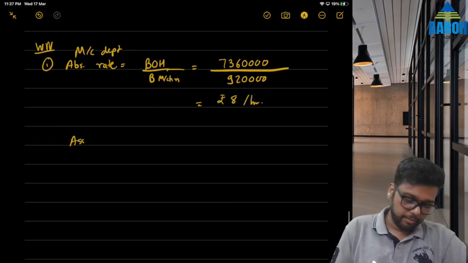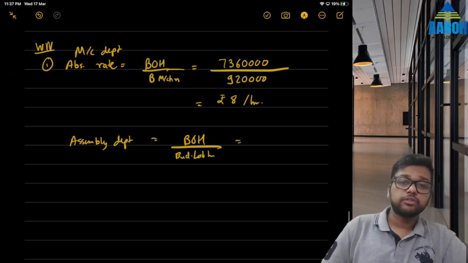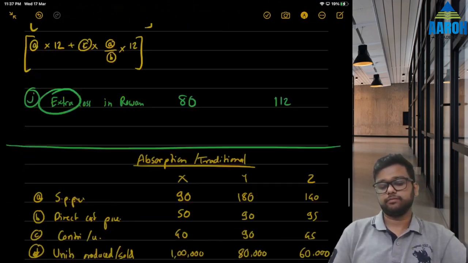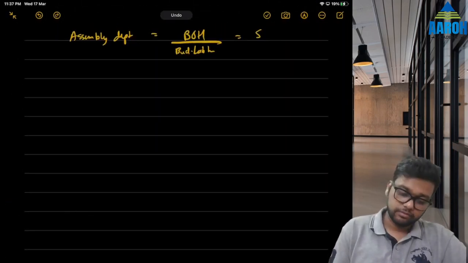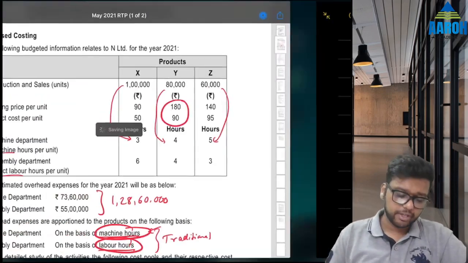And for assembly department, it is budgeted overheads upon budgeted labor hours, right? So that is going to be 55 lakhs divided by budgeted labor hours. How can we find now?